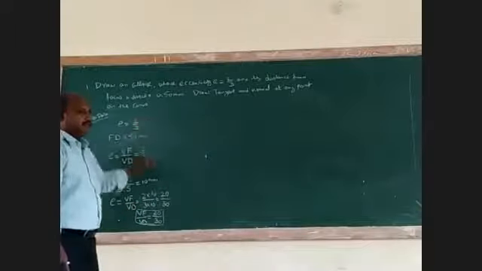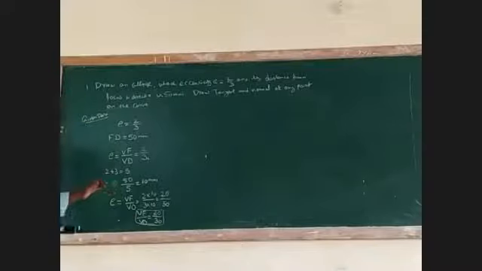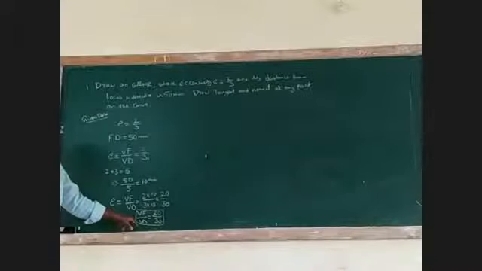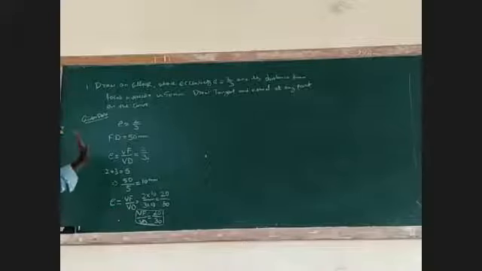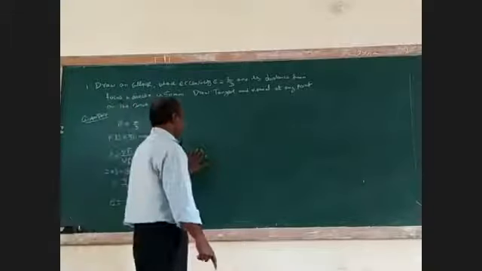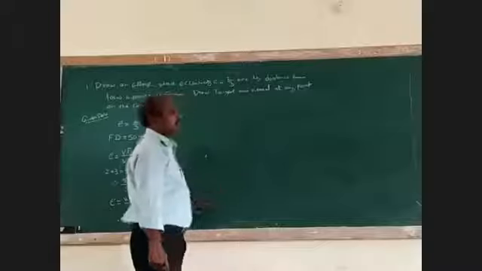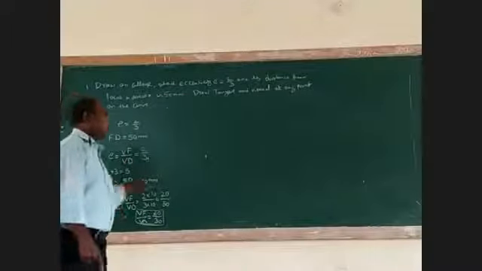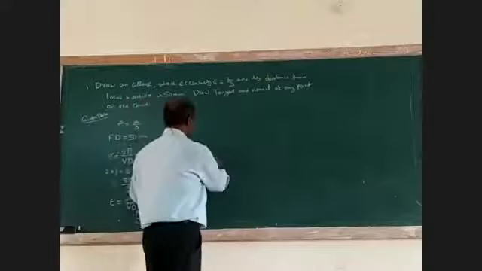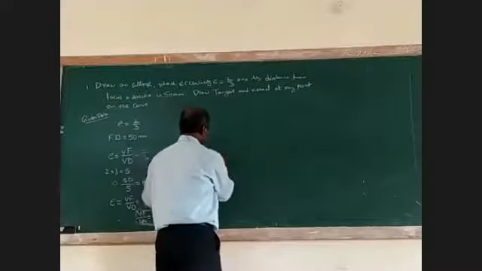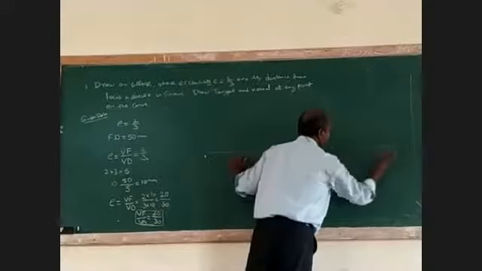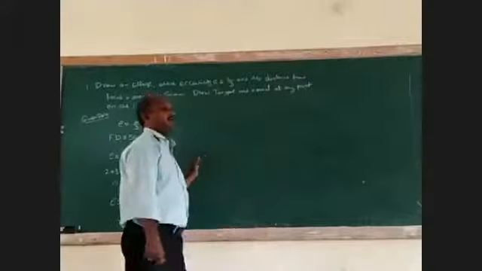Is there any doubt on converting this? This is given, and from that we have to find VF and VD. If you have any doubt, please ask. Okay, then you have to draw the ellipse. Now you have to draw a line parallel to the reference line in your chart.